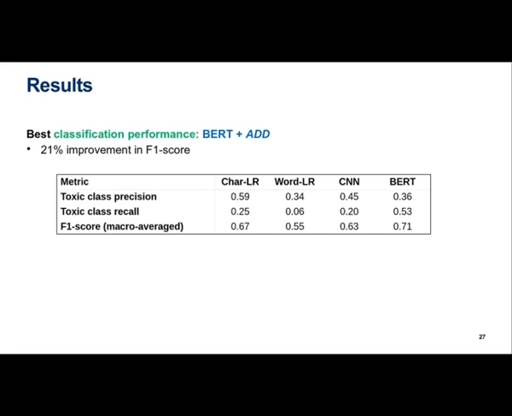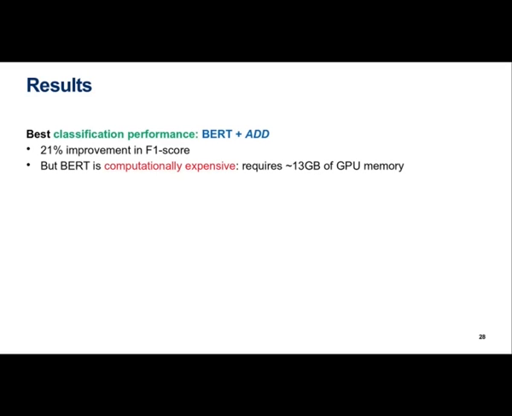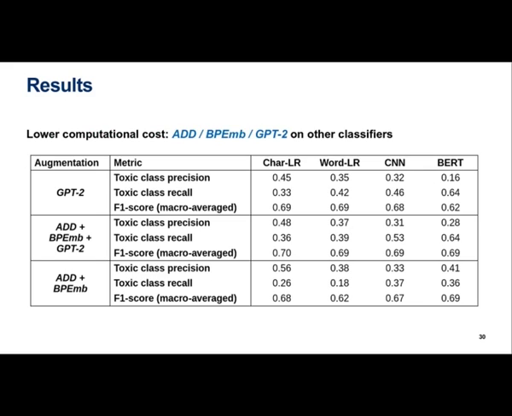The best overall performance was achieved by BERT with the add augmentation technique, where we included unrelated sentences to original toxic training documents. This managed to improve the original F-score by 21%. The downside of using BERT is its high computational requirements. Combining the add, BPE, and GPT-2 augmentation techniques allowed us to approximate BERT's performance with significantly less computational overhead.